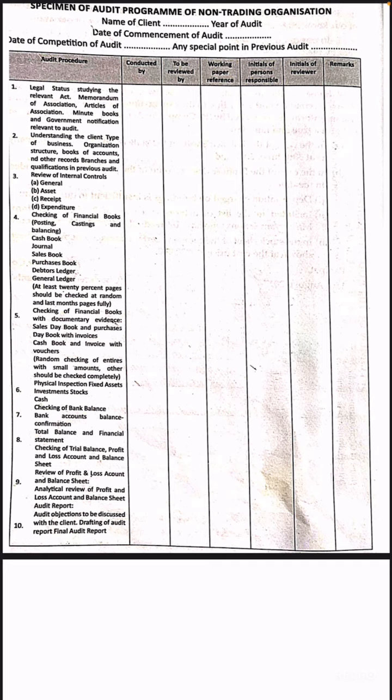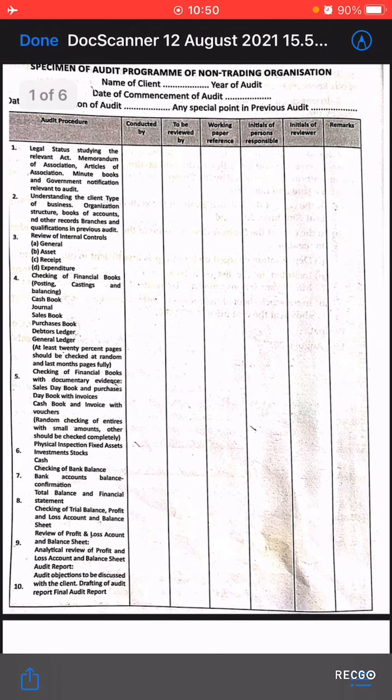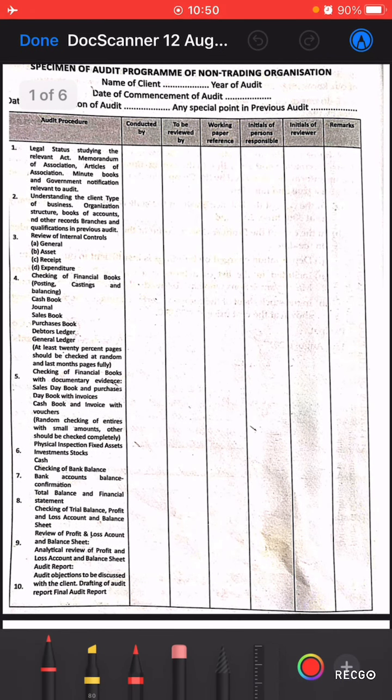One is the audit procedure, what procedure he is going to follow, and conducted by whom, that he will mention. Then to be reviewed by whom, and working paper references, if there is any reference for the working paper, even that will be given. This is the specimen or the format of the working paper, you can say. Then initials of personnel responsible, initials of reviewer, and remarks will be given.